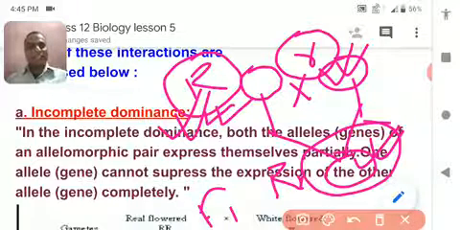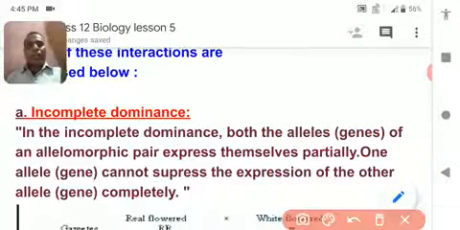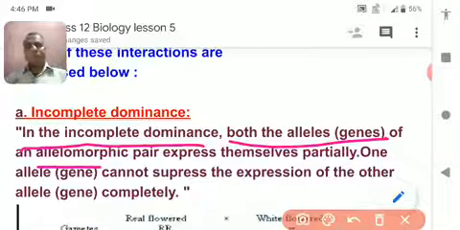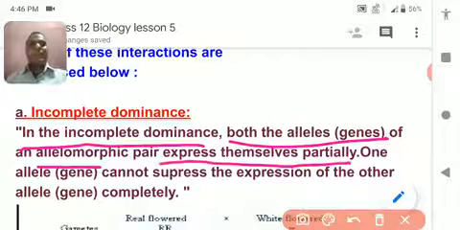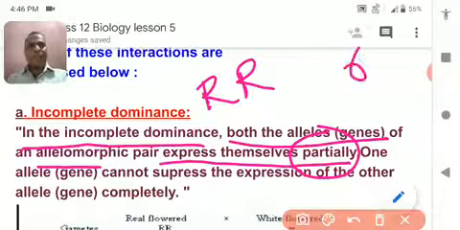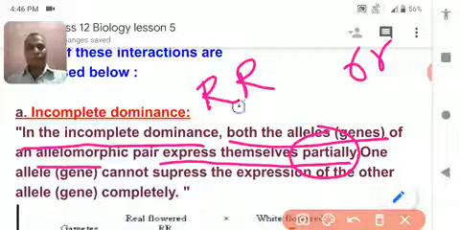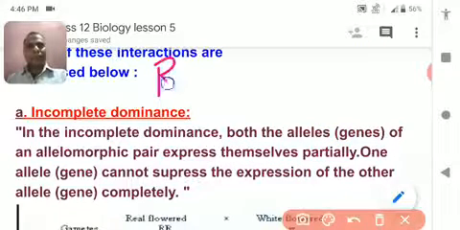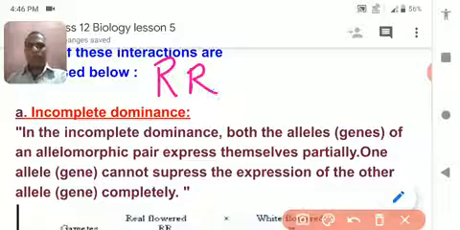Let's have a look. In incomplete dominance, both the alleles of the allelomorph pair express themselves partially, means incompletely. Suppose it is capital R for red and small r for white. This is the capital R for red color of the flower and small r for white color of the flower.